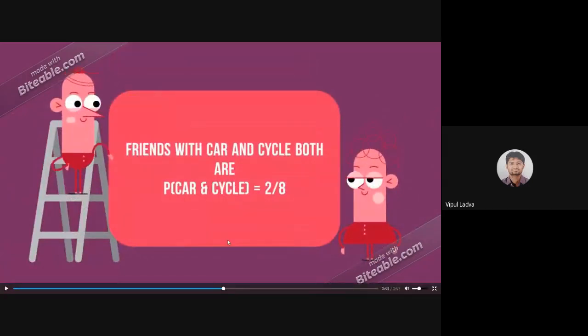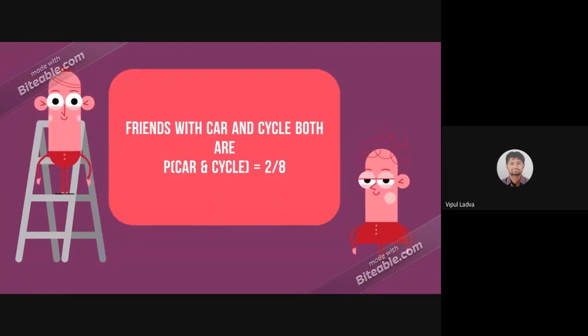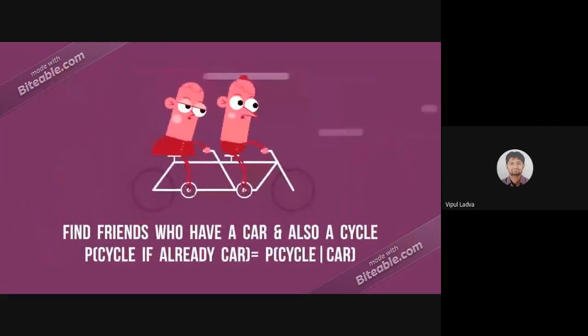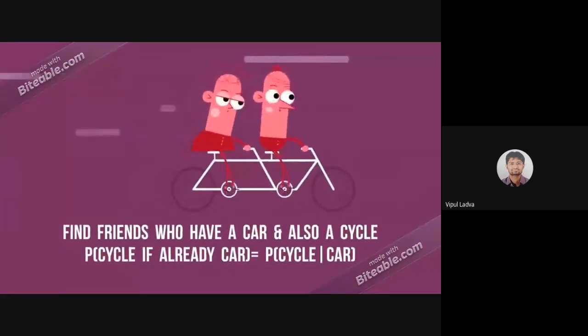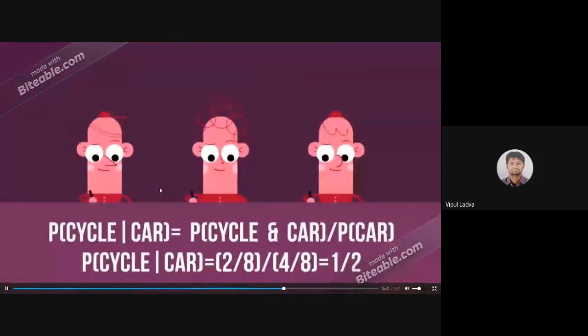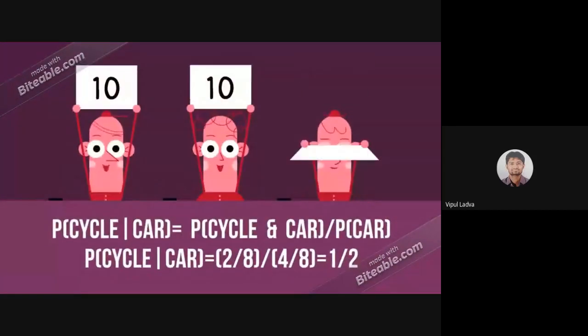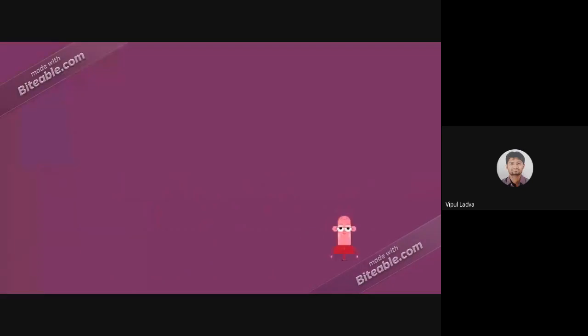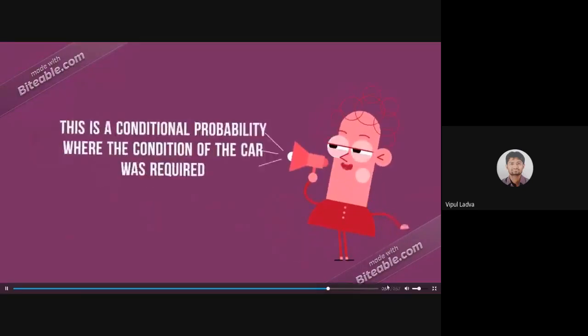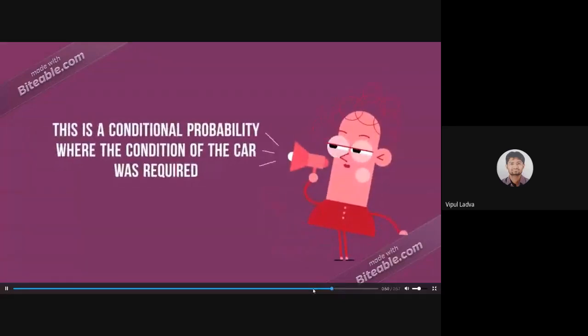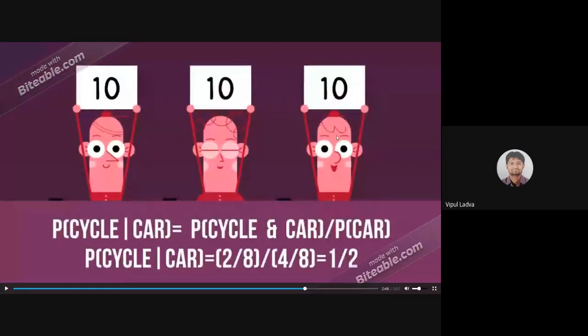And a friend with car and cycle, both, that probability is 2 by 8, that is 1 by 4. This was the notation. Also, this was very useful. Okay, sorry, let me stop it there.